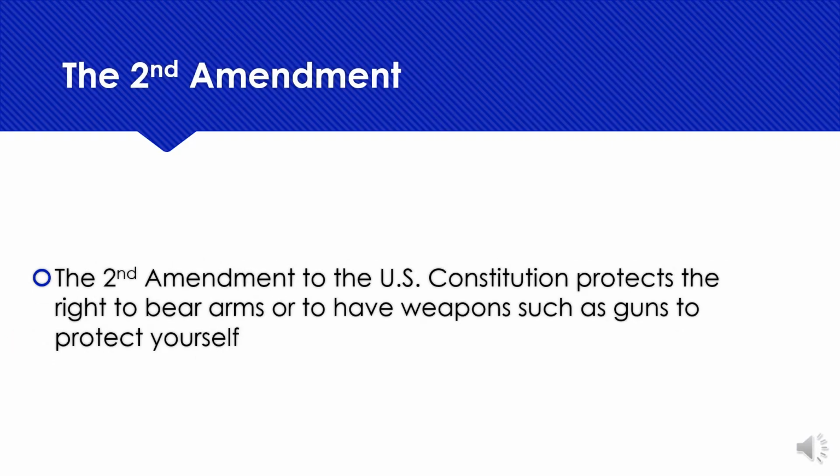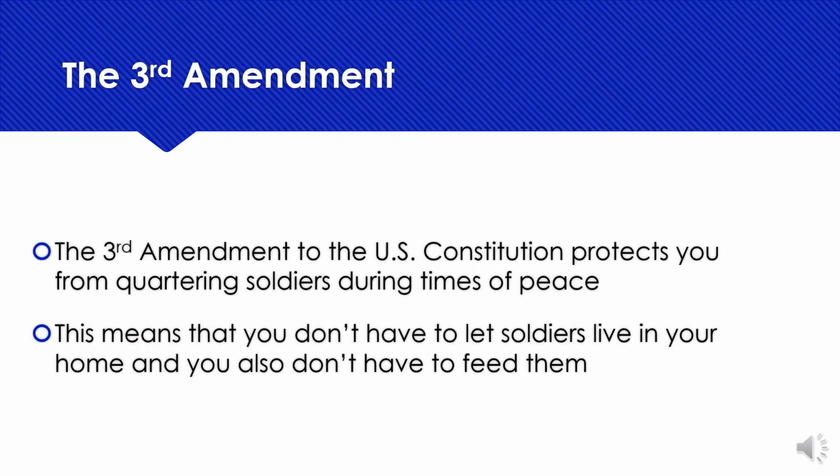The Second Amendment. The Second Amendment to the U.S. Constitution protects the right to bear arms or to have weapons such as guns to protect yourself. The Third Amendment. The Third Amendment to the U.S. Constitution protects you from quartering soldiers during times of peace. This means that you don't have to let soldiers live in your home, and you also don't have to feed them.